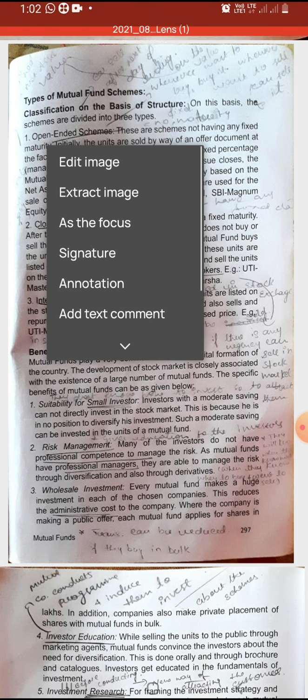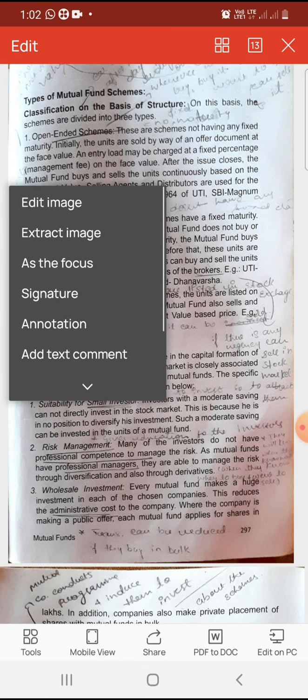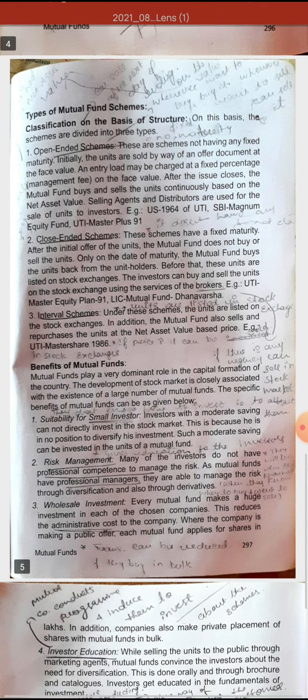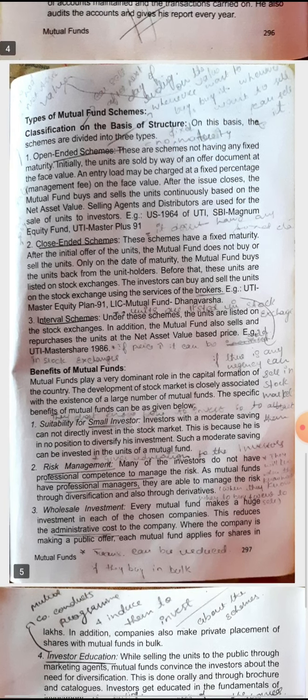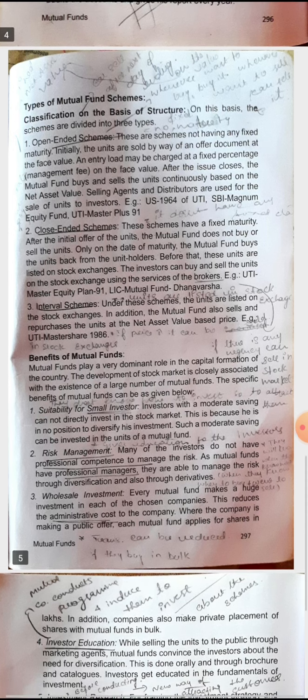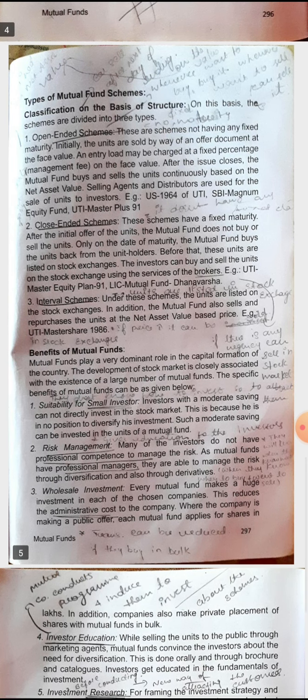Now next, what are the benefits of mutual fund schemes? There are a lot of benefits because it is helpful for the small investors. Even small investors who don't have the knowledge can invest in the securities. So let us see one by one what are the benefits of mutual funds.